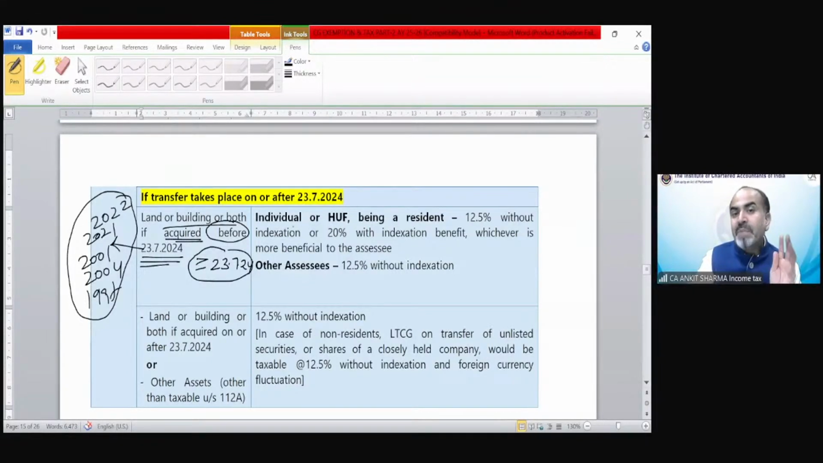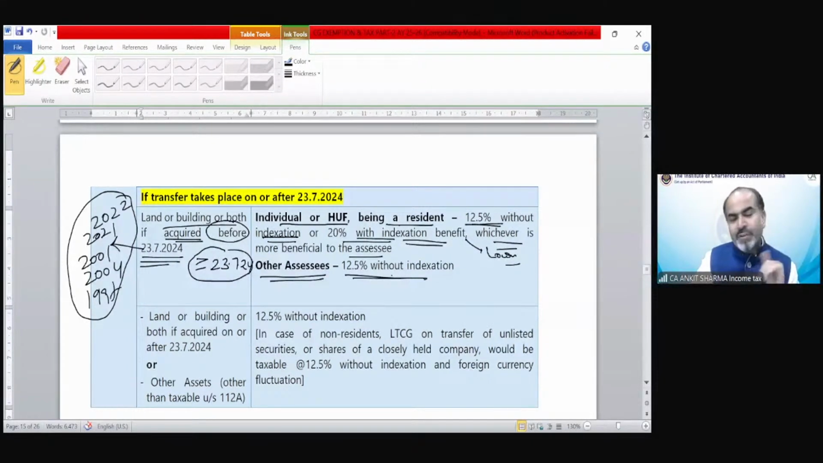This concept will be applicable if you are an individual or HUF being a resident. Then 12.5% you have to calculate once without indexation and 20% with indexation, whichever is more beneficial to the assessee, that means whichever is lower. For other assessees, for any other assessee, the rate would be 12.5% in case of land or building without indexation. Now,